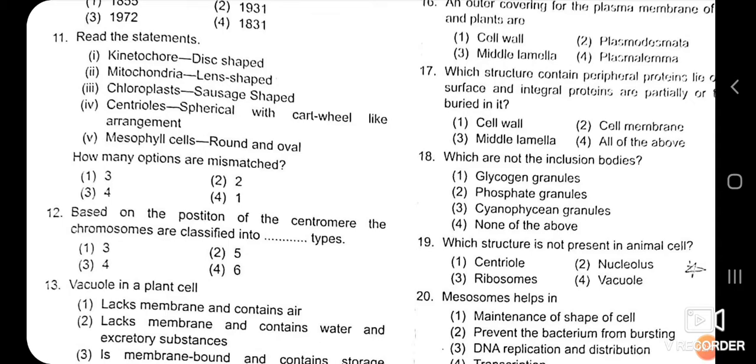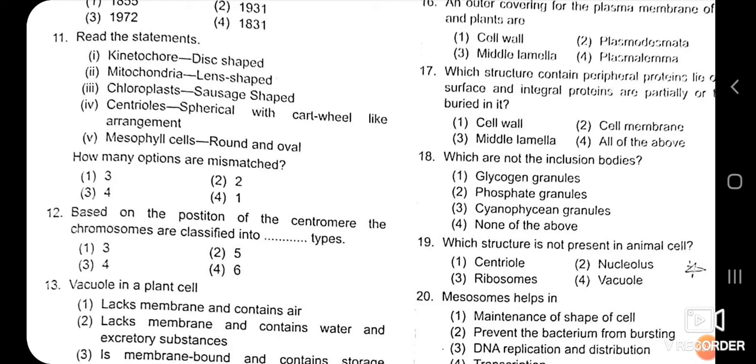It is given as sausage shape. And centrioles, spherical with cartwheel-like arrangement. It is the correct one because the centriole has a spherical cartwheel-like arrangement. And the last one is called the mesophyll cell, which we have seen is present in the leaves and contains the chloroplast. So here these mesophyll cells are round and oval, it is correct.